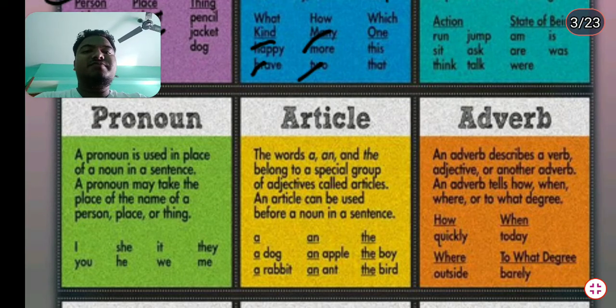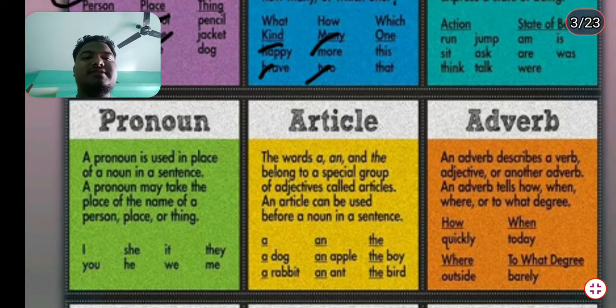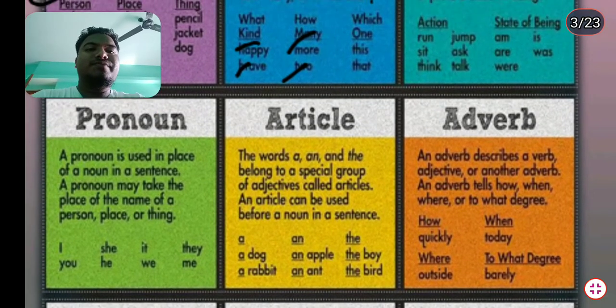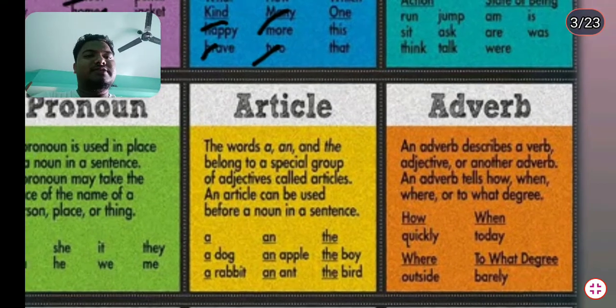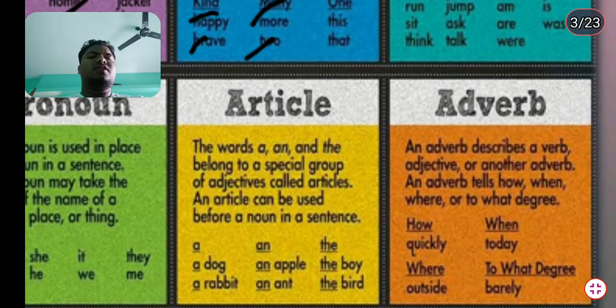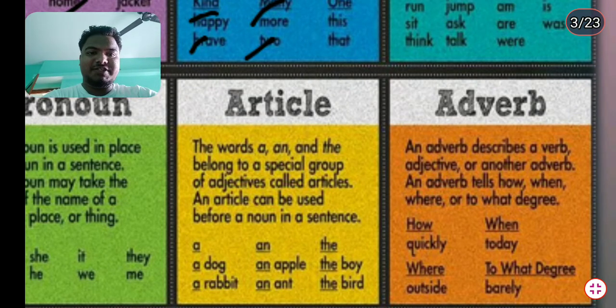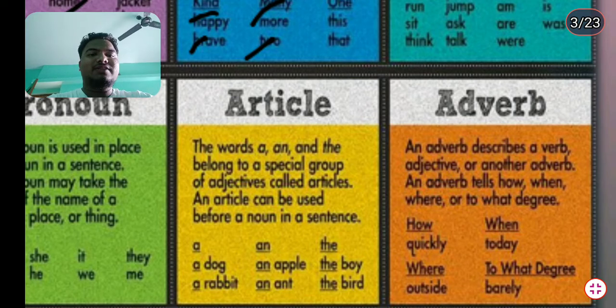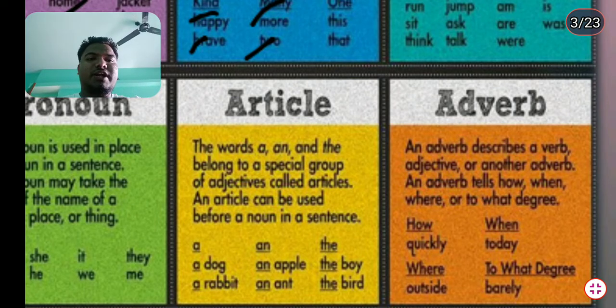Personal pronouns are first of all used in the general sense, and the use of reflexive and relative pronouns will be discussed categorically. And the articles. The words a, an and the belong to a special group of adjectives called the articles. So articles are the shorter form of a demonstrative adjective. You can see that a and an are used for a single person and the is used for a specific person.